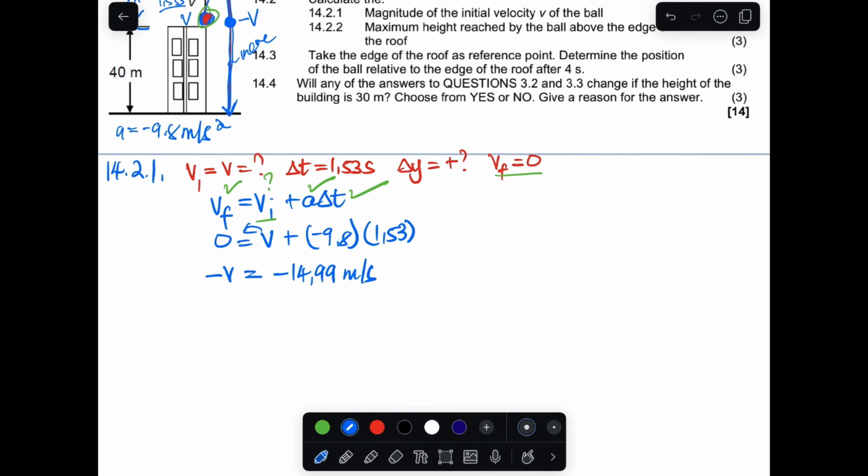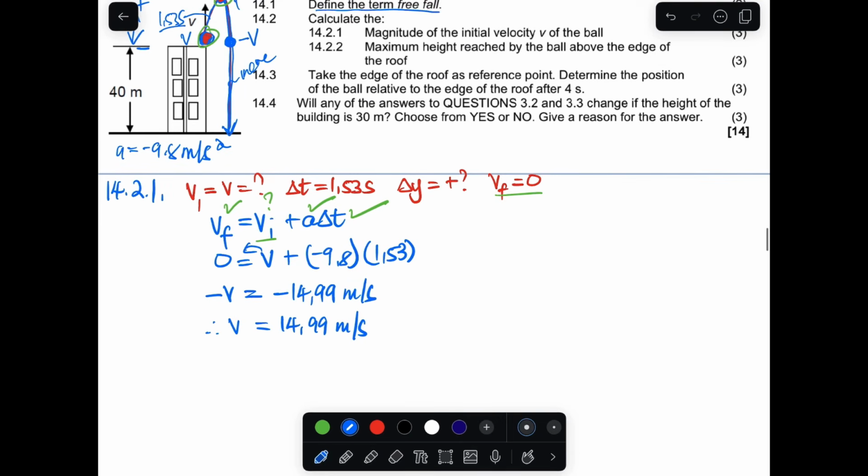Since both are negative, we divide by a negative, therefore v will be 14.99 meters per second. It's positive because the ball was going up, and we chose up as positive, so it's upwards and there's no need to write the direction there.